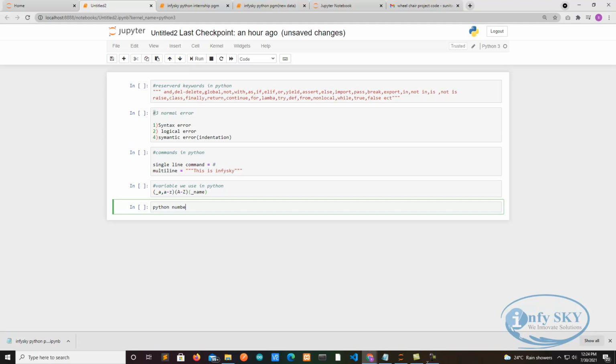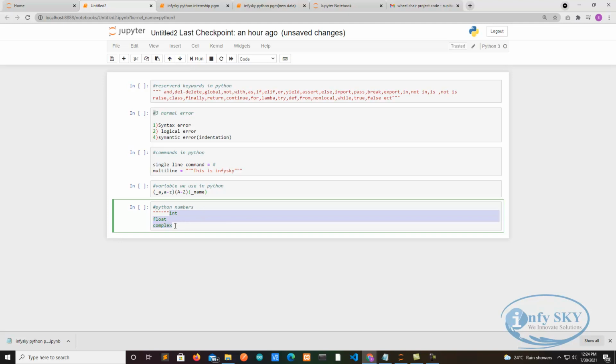In C we have int, float, complex, double, long, but here, the first one is int, the second one is float, and the third one is complex. I'll give this in a multi-line comment. I'll cut with Control X and paste here. These we call Python numbers.